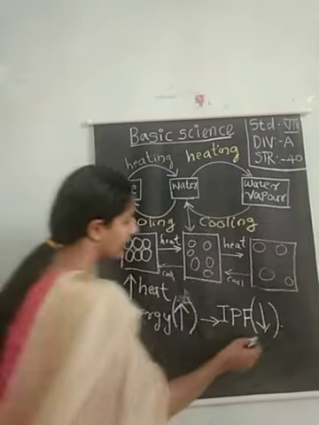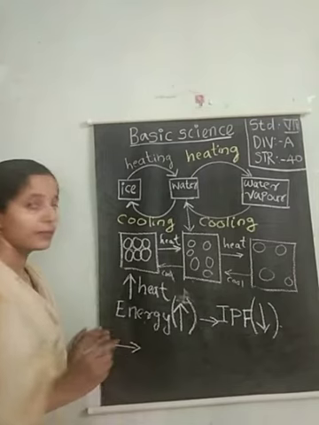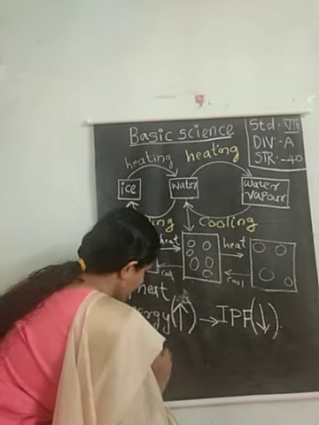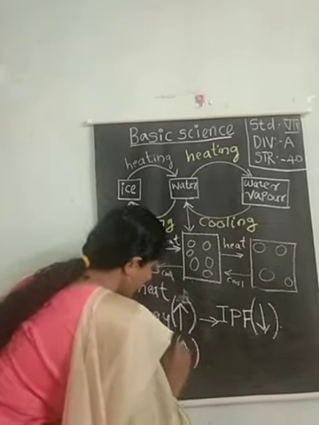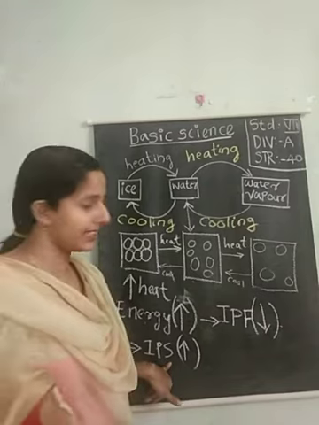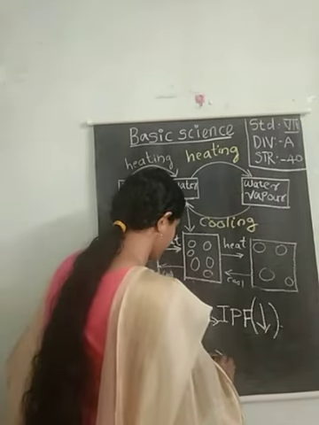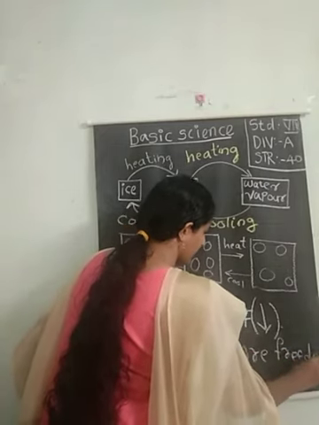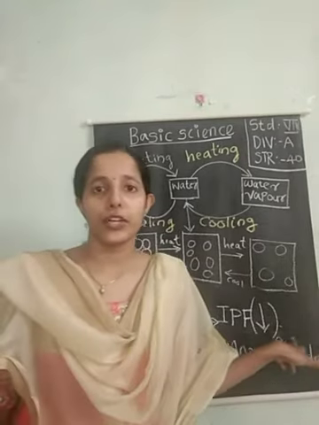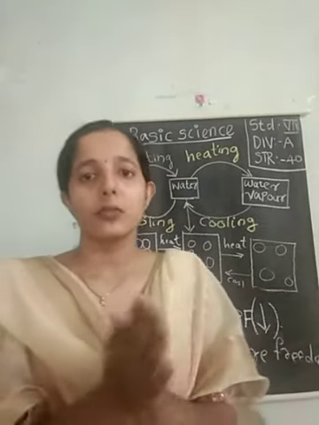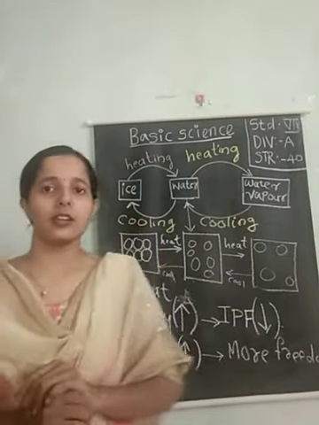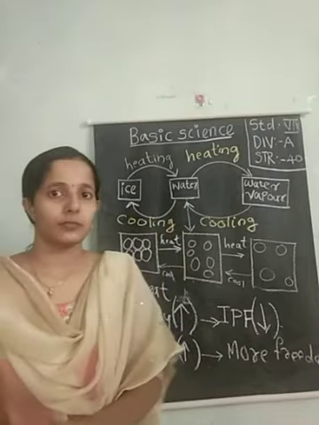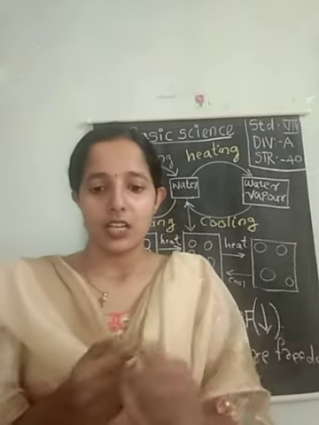Then as a result, what will happen? Interparticle space increases. I will call it IPS. IPS means interparticle space. And the particles have more freedom to move. So this is what happens when a change of state of matter occurs. This is what is occurring in the internal parts of matter, which we can't see with our naked eyes.